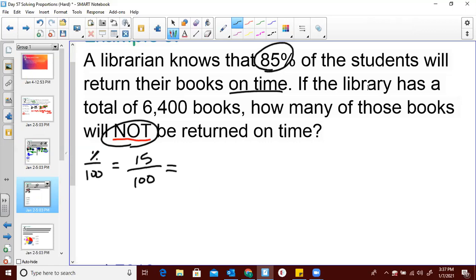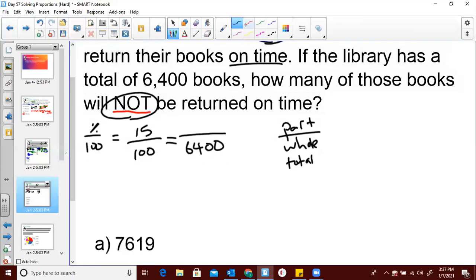So the library has a total of 6,400 books. All right, so we know that's going to go in the denominator because remember, it's always part over whole or total, whatever you want to say. All right, so that leaves us looking for how many students will not return their books on time. Well, we cross multiply.